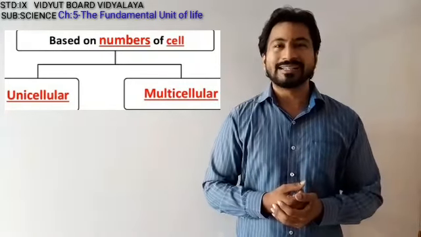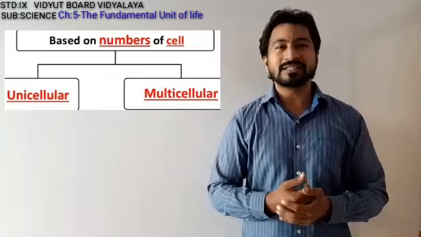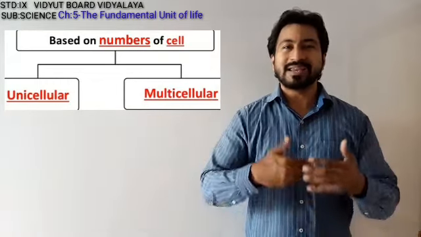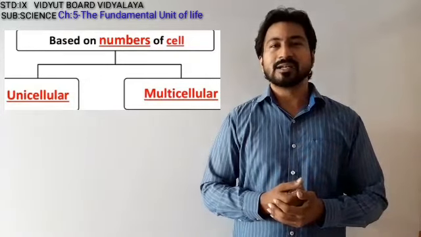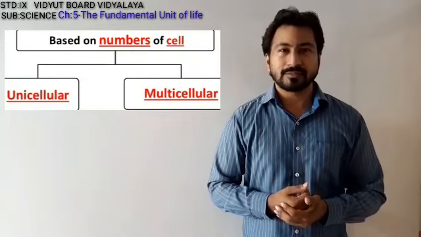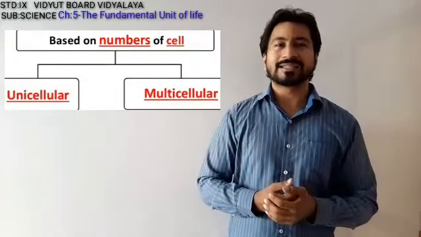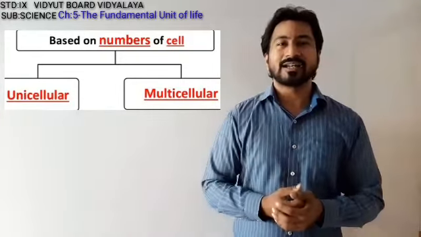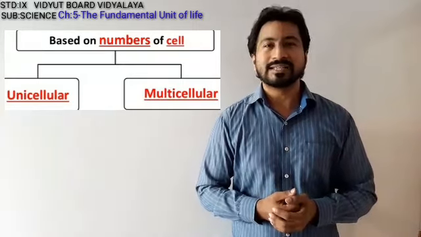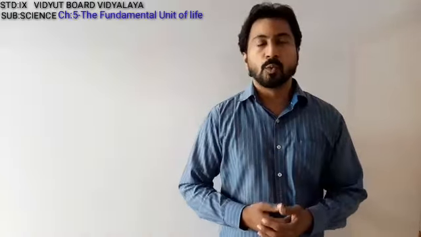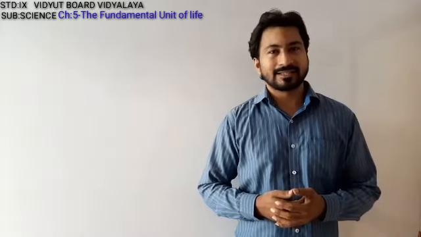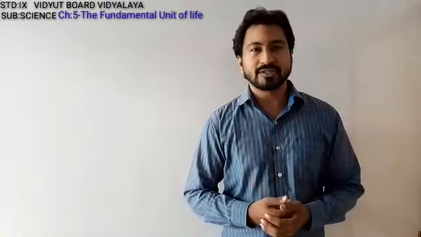Furthermore, multicellular: multi means many. So the organisms that are made up of many cells are said to be the multicellular organisms. And a lot of plants and animals belonging to various categories are found to be multicellular. Depending upon the shapes and the size of the cells, there are a lot of variations.